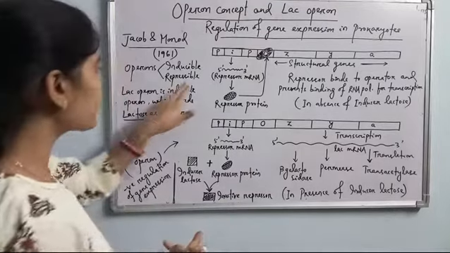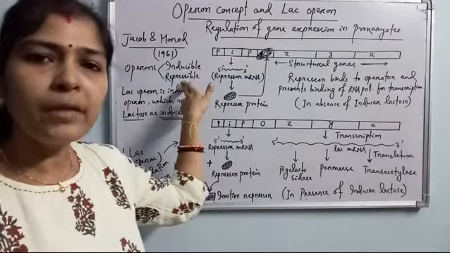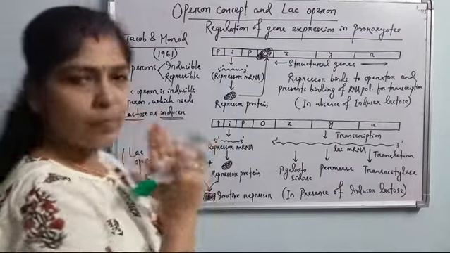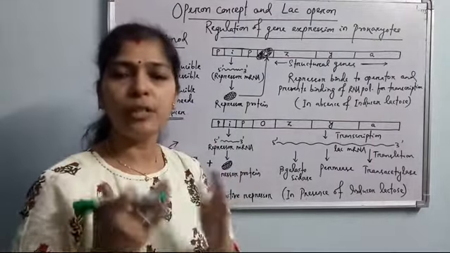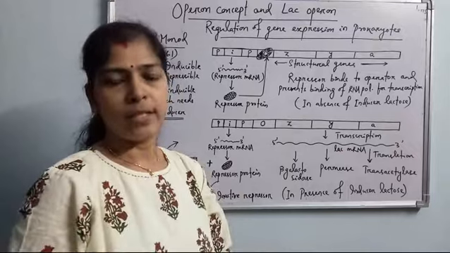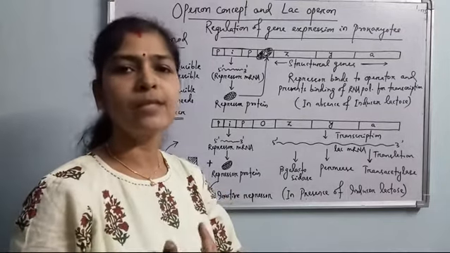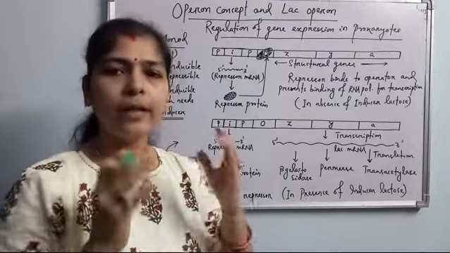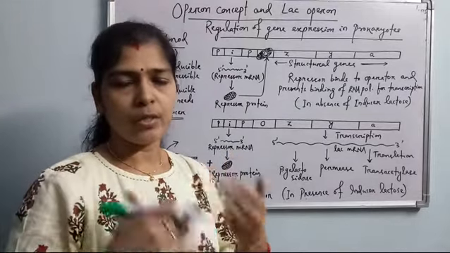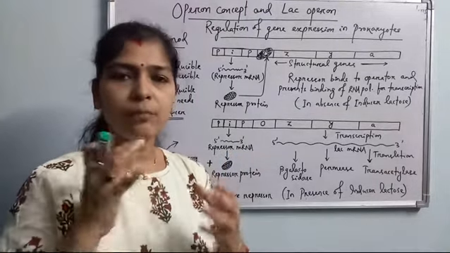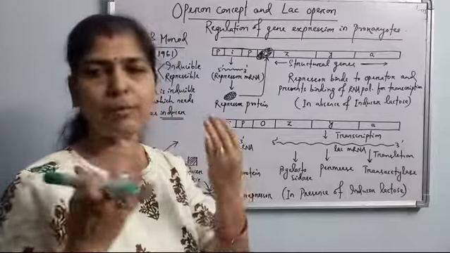But what about the repressible operon? I will give one example, that is the tryptophan operon of bacteria. In E. coli, the tryptophan operon has 5 structural genes, and they are responsible for the synthesis of the enzymes for tryptophan, an amino acid.